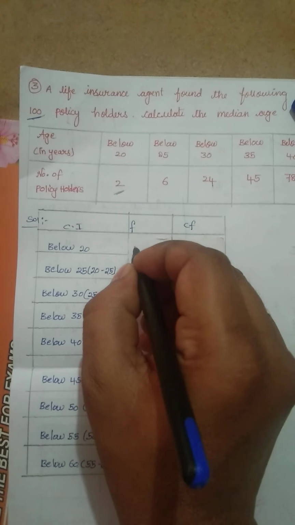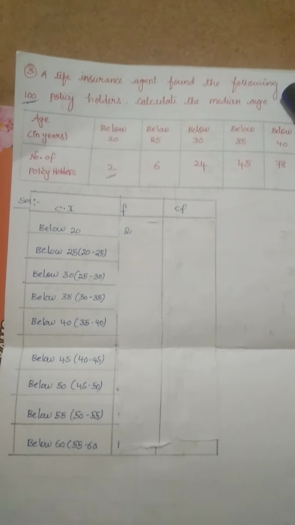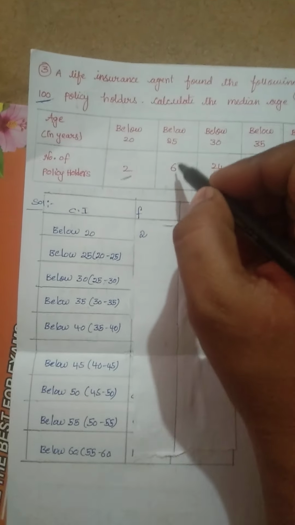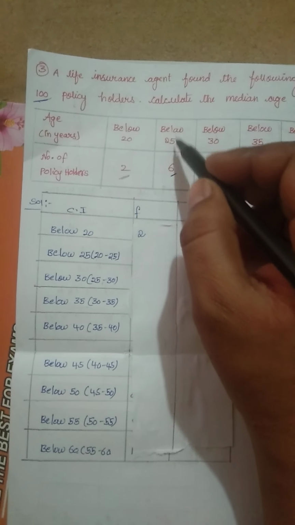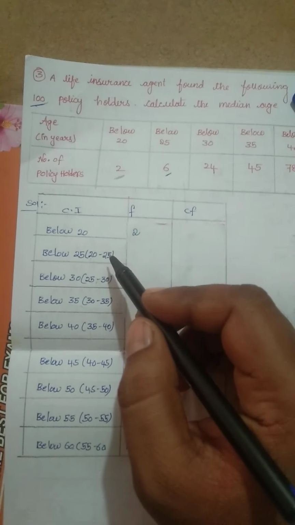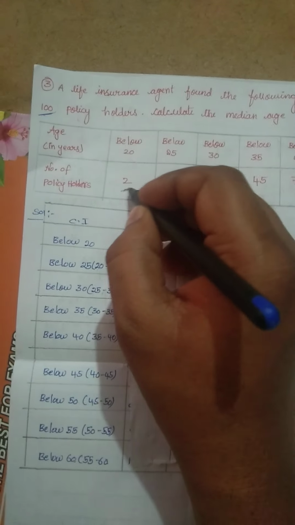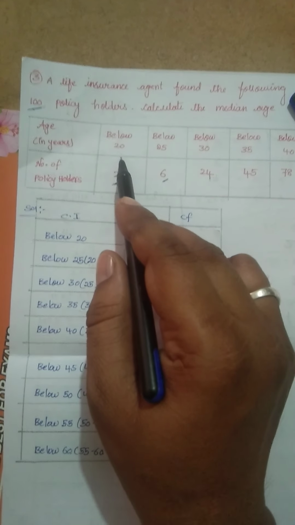Now there are 6 persons with age less than 25, and 2 persons with age less than 20. Below 25 includes 20 also, right?